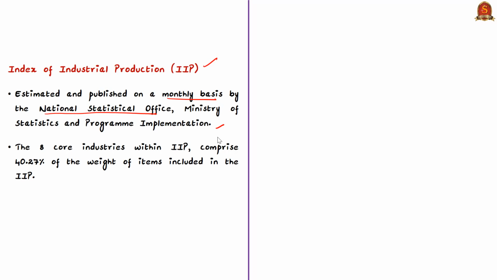Within this Index of Industrial Production, the weightage of the 8 core industries is around 40.27%. That is, the 8 core industries comprise 40.27% of the weight of items included in the Index of Industrial Production.